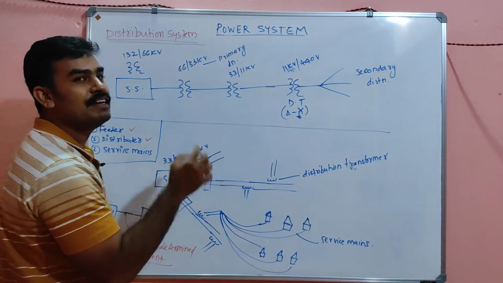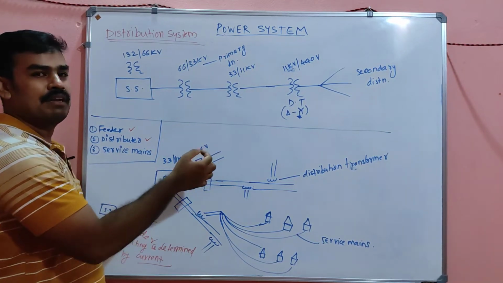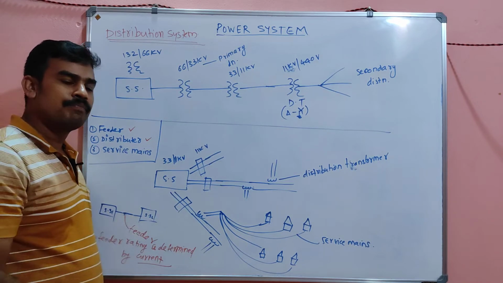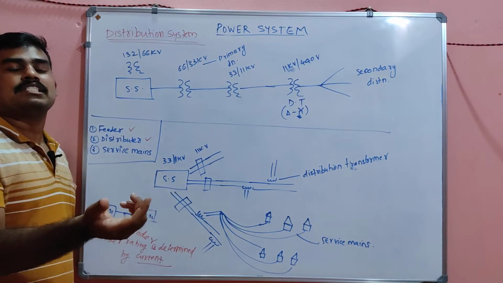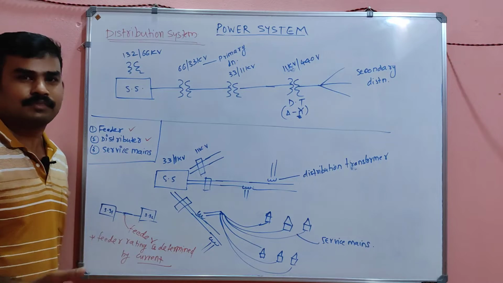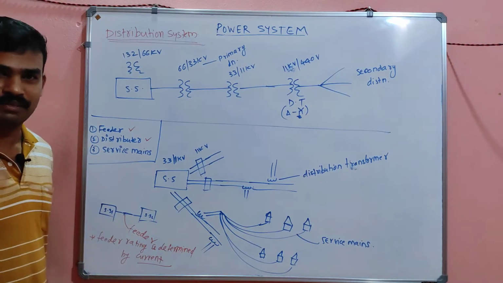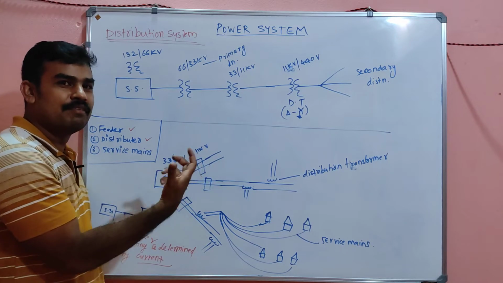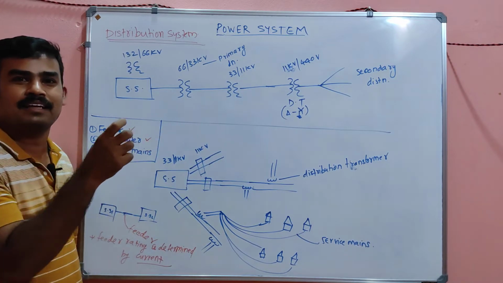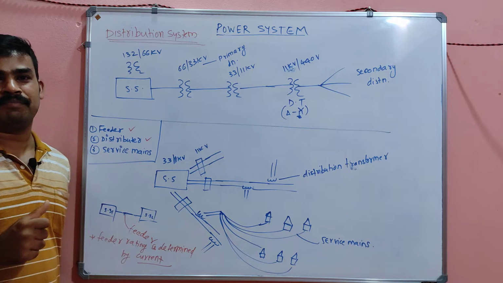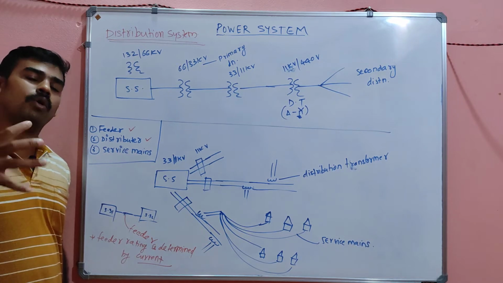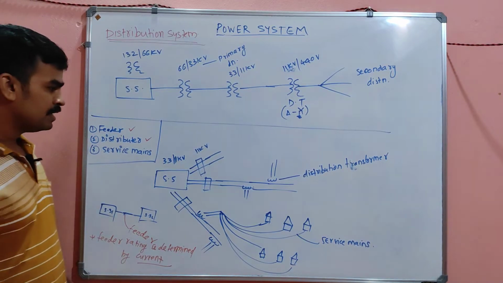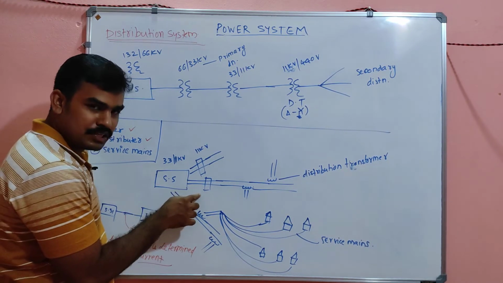Its current rating will be something, definitely. That is called the feeder. Normally we say 11 kV feeder, but the rating of the feeder is actually determined by its current rating. Feeder rating is always determined by its current rating.